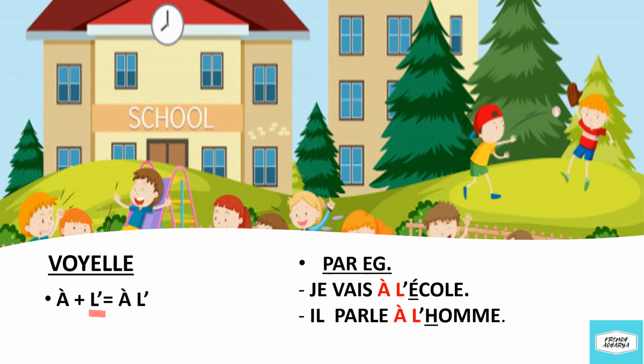The other example is il parle à l'homme. He's talking to the man. Now H is a semi-vowel, or we can say H is silent. So we use l'apostrophe before H. À l'apostrophe. He's talking to the man.